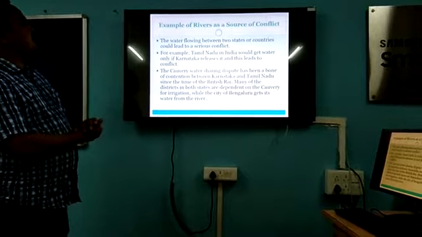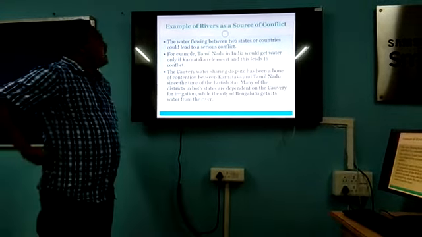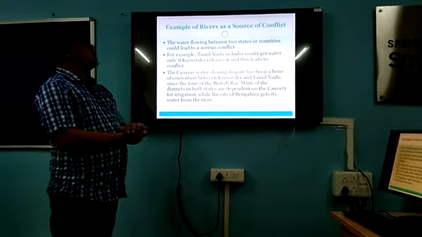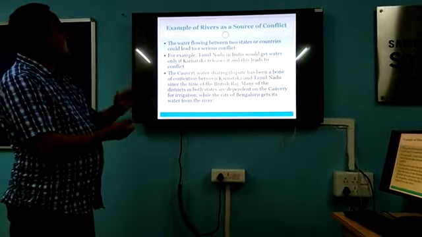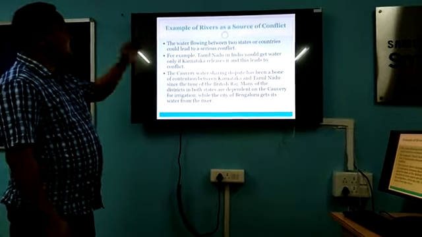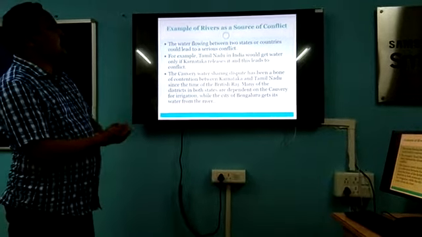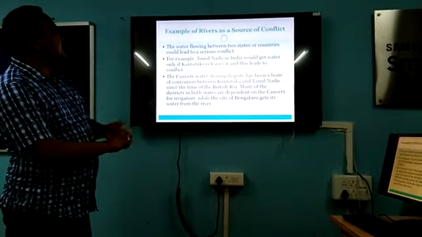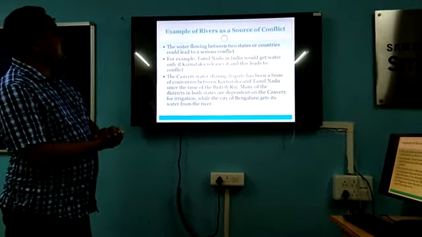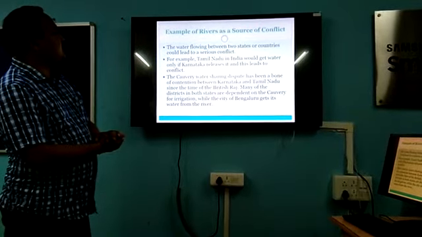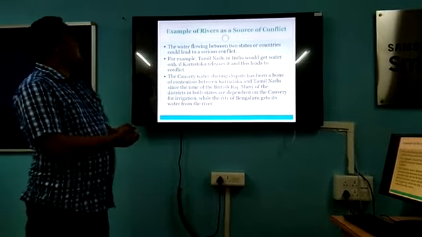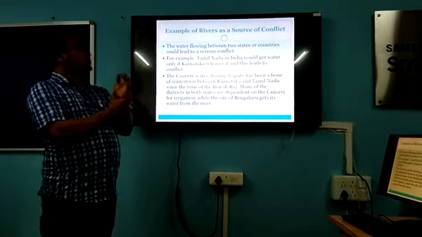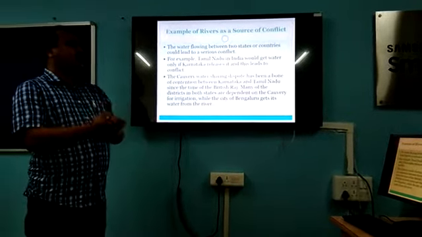The water flowing between two states or countries could lead to a serious conflict. Sometimes conflicts arise regarding the sharing of river water between two countries or two states. Here is an example, the conflict between Tamil Nadu and Karnataka. There were conflicts regarding the sharing of the Kaveri water between Karnataka and Tamil Nadu. They led to conflicts many a time.